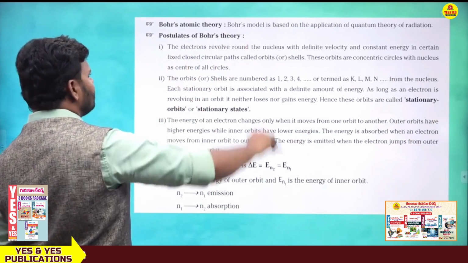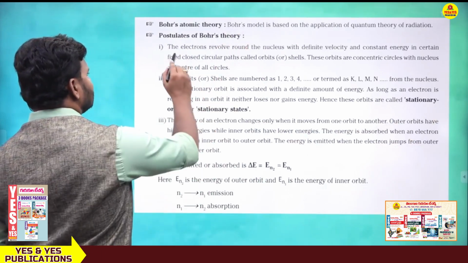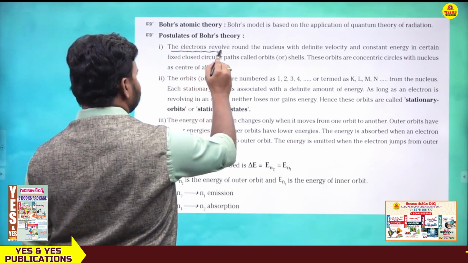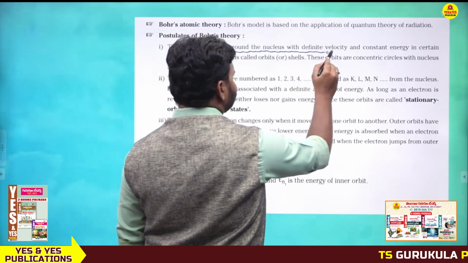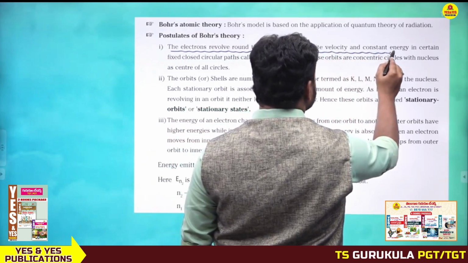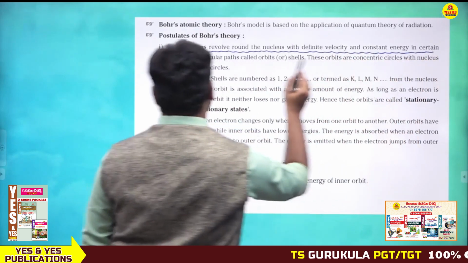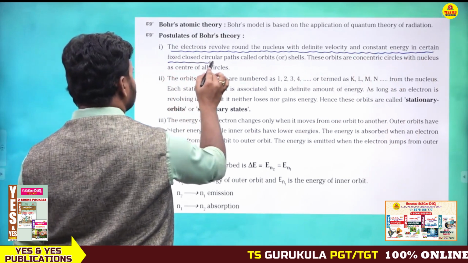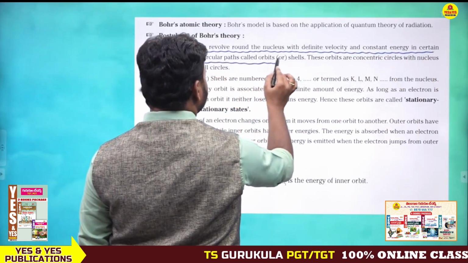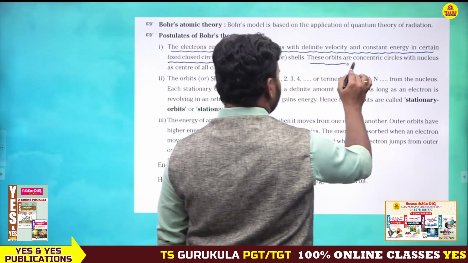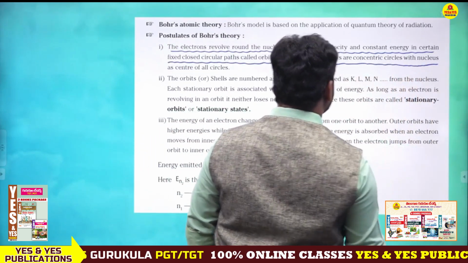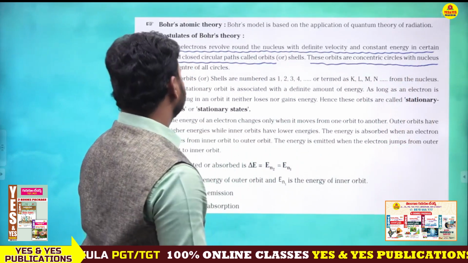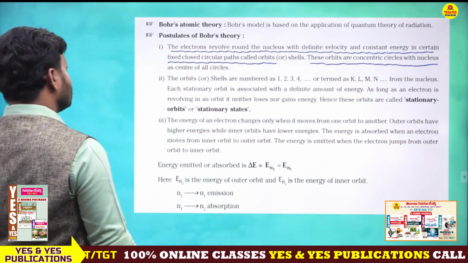So what are the main postulates of Bohr's theory? The electrons revolve around the nucleus with definite velocity and constant energy in certain fixed closed circular paths called orbits or shells. These orbits are concentric circles with the nucleus as the center of all circles.